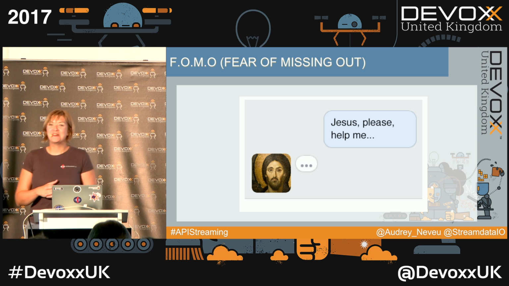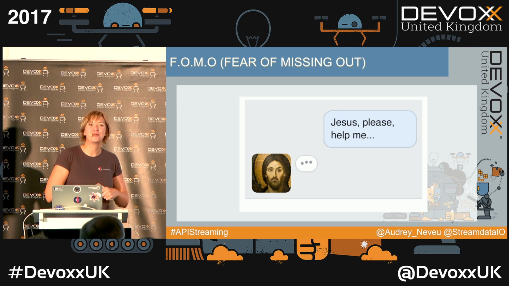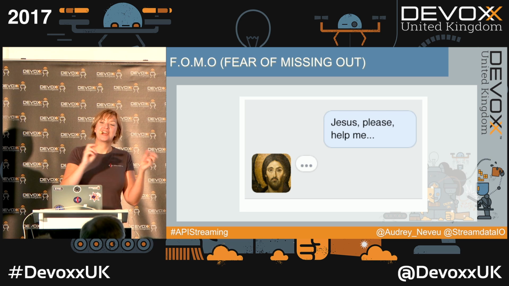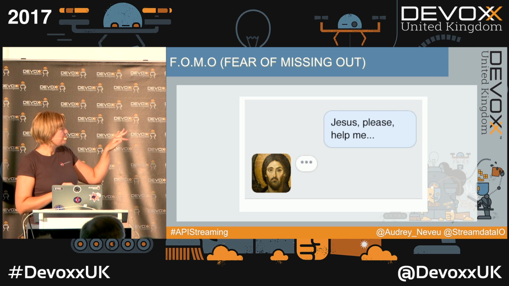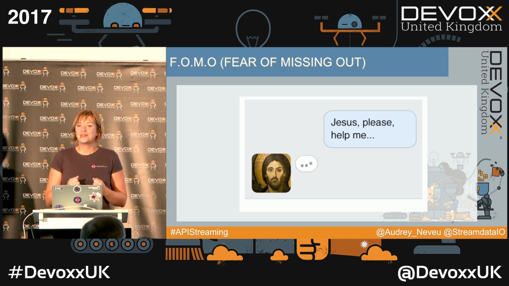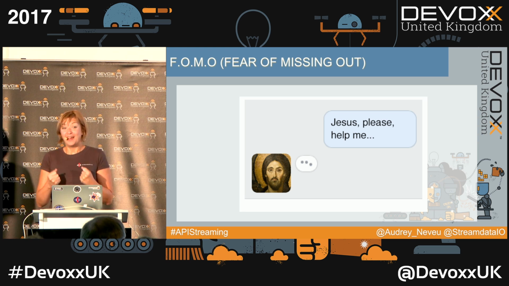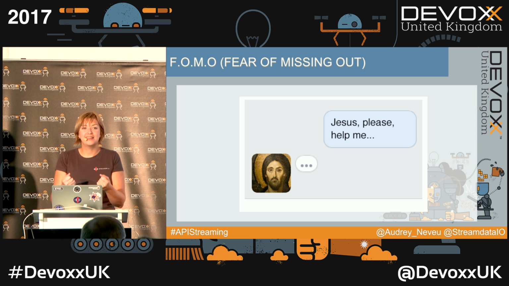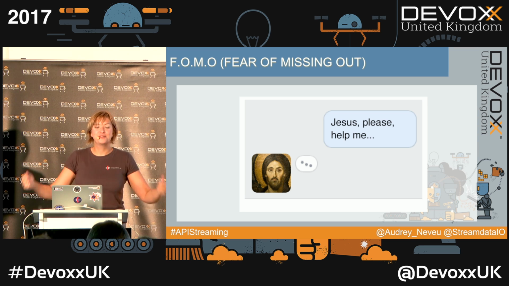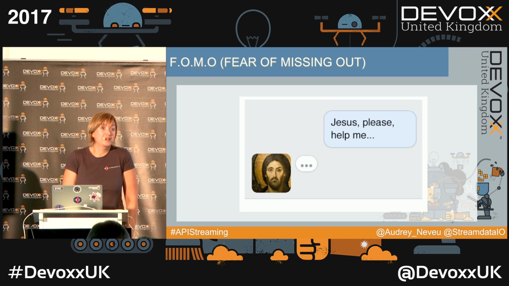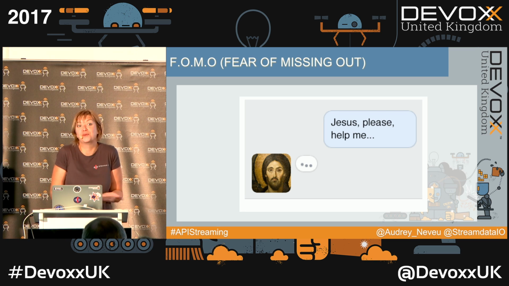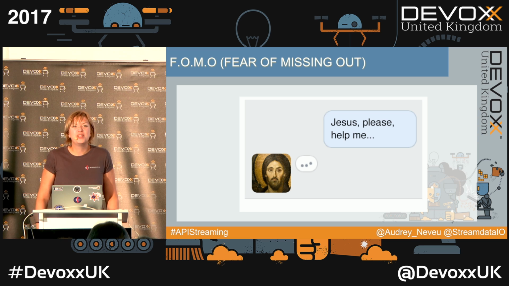Because real time has created some kind of new reflex in our brain. Now we got FOMO, the fear of missing out. So those three little dots dancing around are telling me that something is going to happen. You know, something is coming, and I really want to know what. So I'm staying, looking at three little dots dancing, I don't know why. I mean, I have absolutely no idea what is coming, but something is coming, and I want to know. I know it doesn't sound really smart after that.